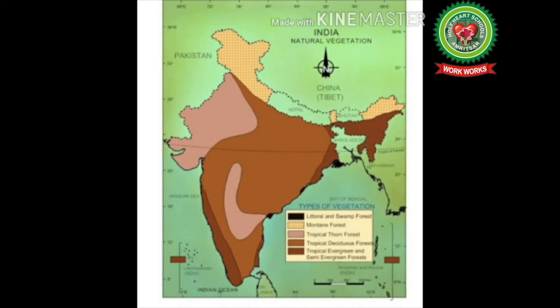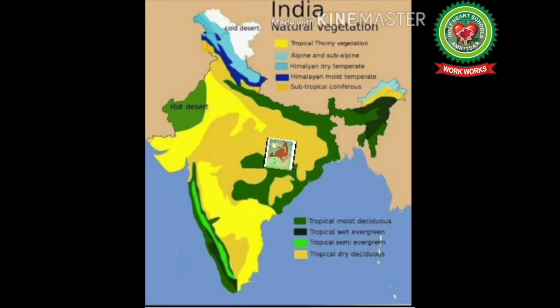Deltaic soils on eastern coastal plains support mangroves or deltaic vegetation. Students, trees grow faster in summers because of longer photoperiod. Photoperiod means the duration of sunshine and precipitation.